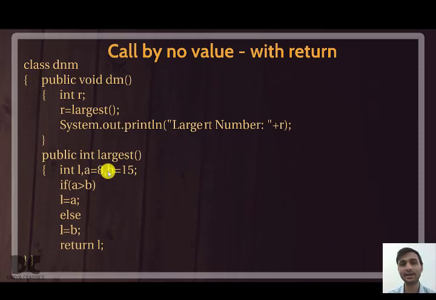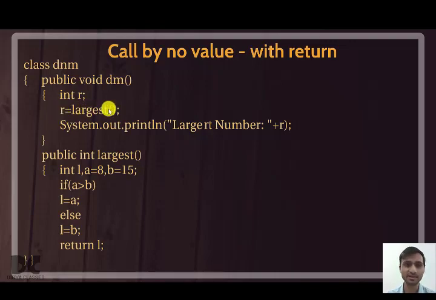So you will calculate and tell me. The teacher had asked you this question: find the larger number between 8 and 15, and the answer will be 15. So here you are returning. The data type of L is int, therefore here the return data type is int. So here you will return me. Since I am returning, see, there is a variable.